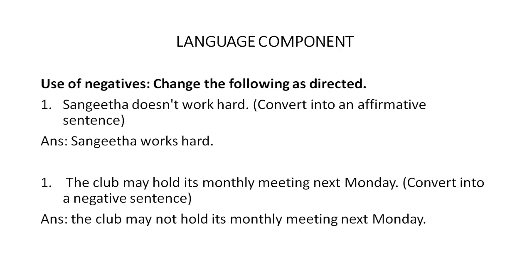Now the third category of language components is use of negatives. Under use of negatives, what we are supposed to focus on is that a sentence, if it has a negative word like not, no, never, then it becomes a negative sentence. Then if you have to change that sentence into a positive sentence or affirmative sentence in particular, then we have to remove the word not or never or no. Whatever word exists in that sentence, we'll have to remove that word.